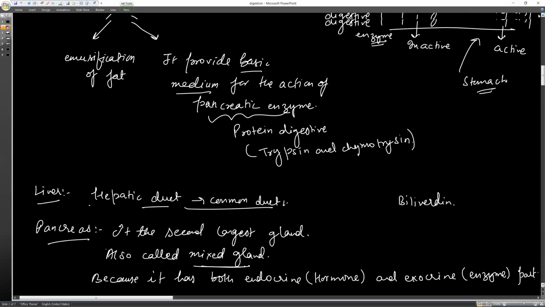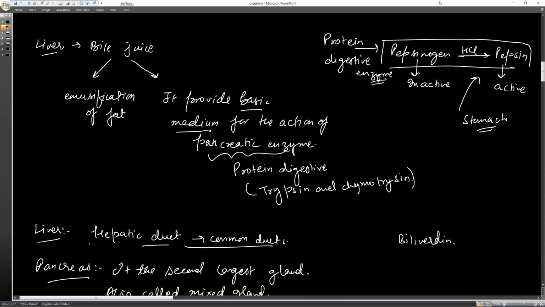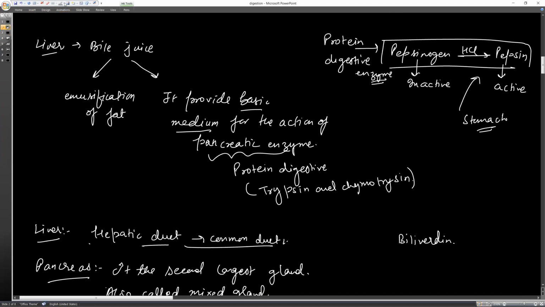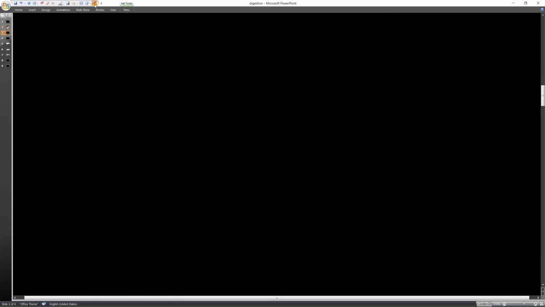So let's study, dear students. We are going to study digestion, okay? Digestion in human beings. You know that in human beings, the digestion process starts with the components of food in our body. They have mainly four to five components, or we can say nutrients. What are nutrients actually? Nutrients are the components that are present in the food.